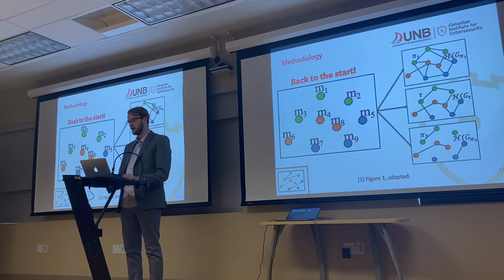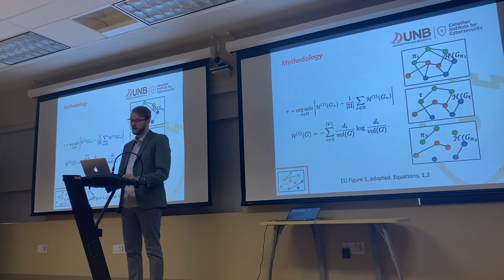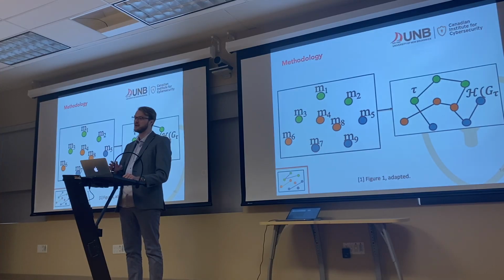Afterwards, we're going to start to construct different types of graphs using what's known as structural entropy information, I believe, on the graph, and that takes the following form. And here what we're interested in doing is we're wanting to create a graph that's not too sparse but not too dense, but that's representative of the relations between the messages with respect to their similarity. So we're kind of building this semantic graph. Afterwards, we might take the best one. So we're going to minimize this cost function, and we're going to say this is going to be the most representative semantic graph for all of these messages.